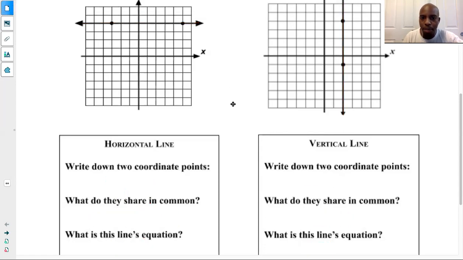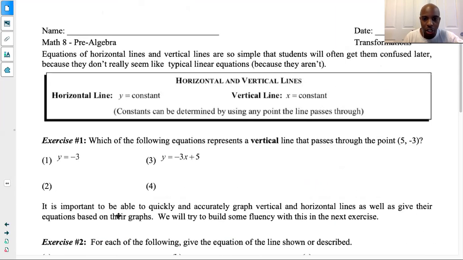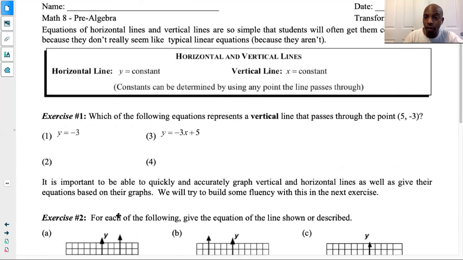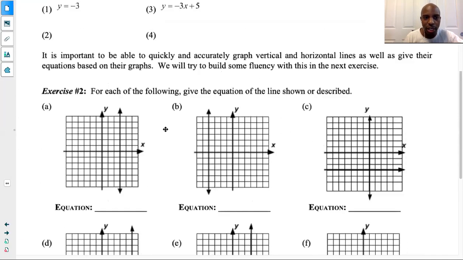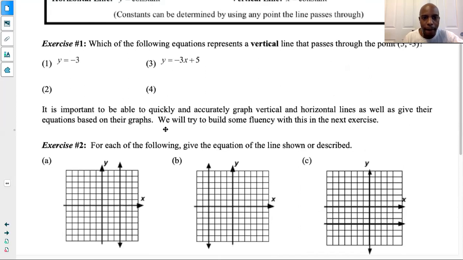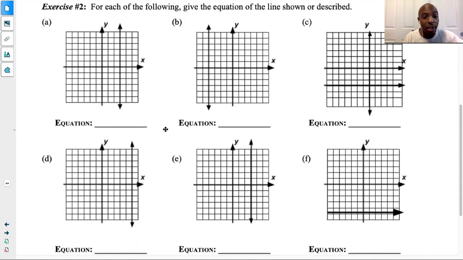All right. I want you to go and practice, make sure you can identify the equations. If you go to the next page, you'll see there's a little bit more here for you, talking about vertical and horizontal lines. There are some examples. I believe these 2 equations are missing, but I think they're on the actual worksheet. I'm going to double check. Then you can see a number of examples that I want you to write the equations for.